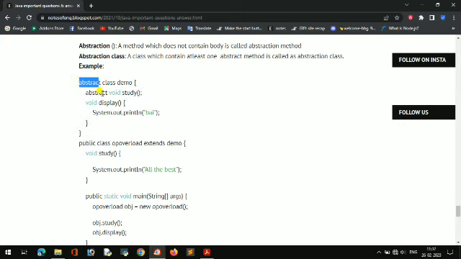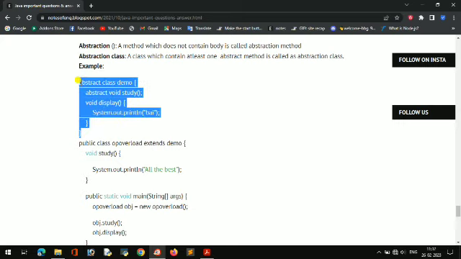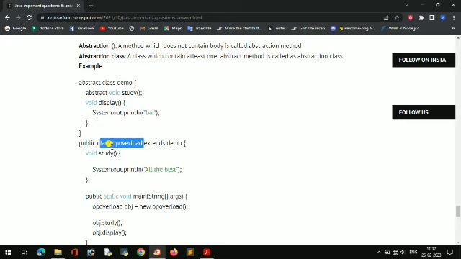If we extend this, then demo will be called here. So in front of a class if we write abstract, it is called an abstract class. In front of a function if we write the abstract keyword, it is called an abstract method.